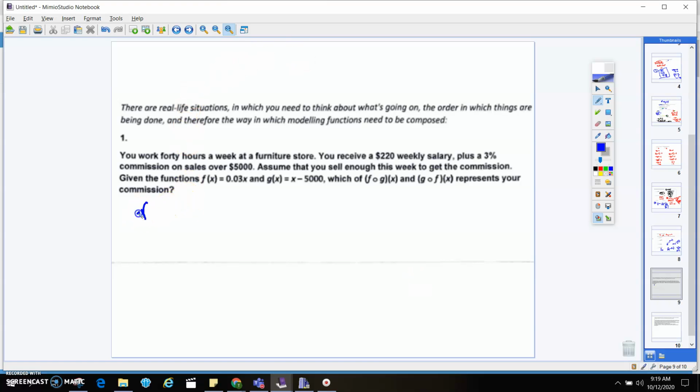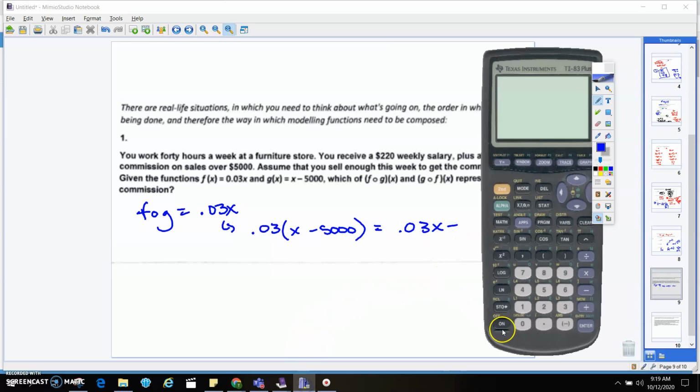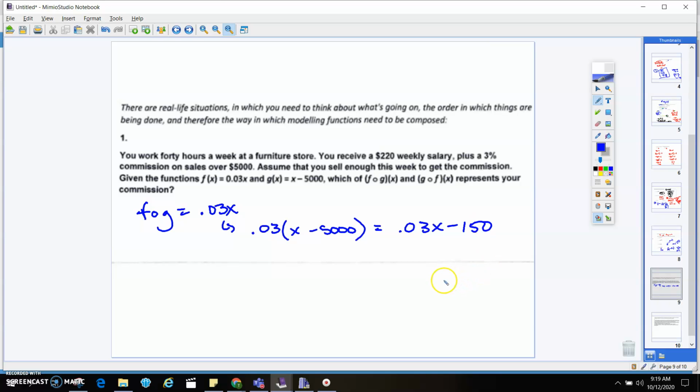If I take f of g and I plug it in, so I take f, and then now I'm going to insert that g of x, right? I'm going to put in that g of x, so that's 3 times x minus 5,000, right? Let's simplify that. And then we've got 5,000 times 3%, or 0.03. That's 150. Okay, so that would be f of g.